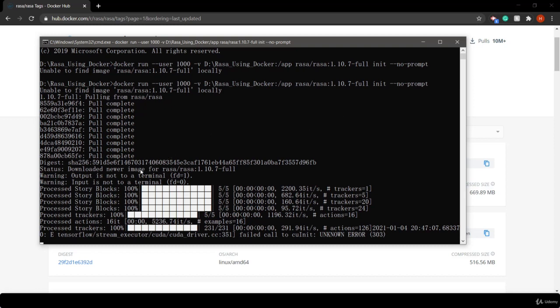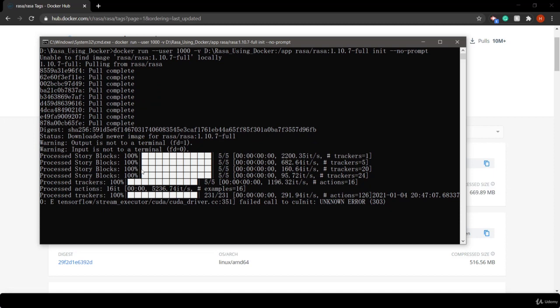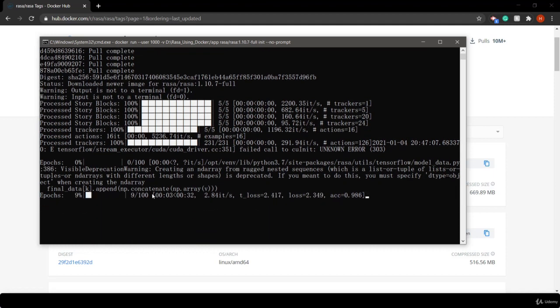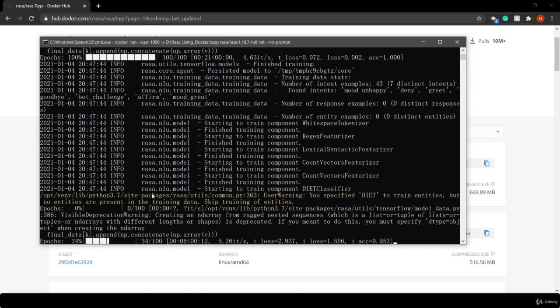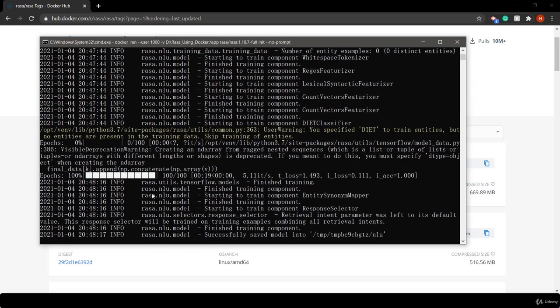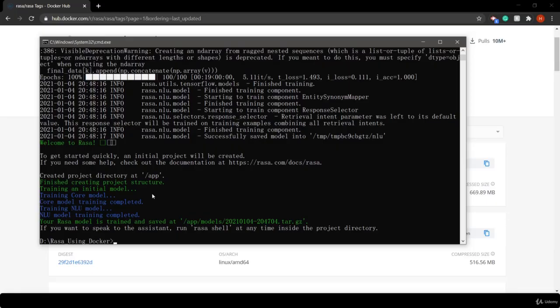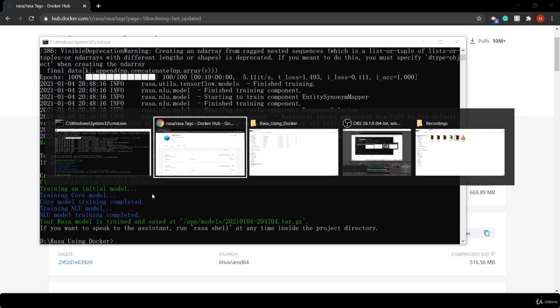Now it's running our rasa init --no-prompt command for initializing the subdirectory structure, and it starts training our DIET classifier model. And if you go back to your directory